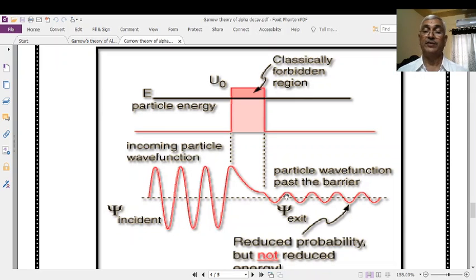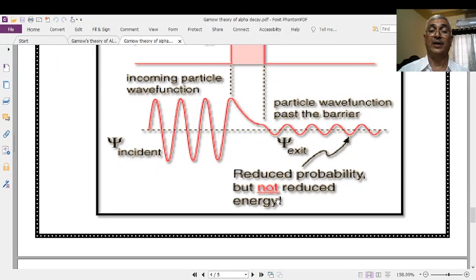This wave is energetically less when compared with the incident wave. Now the matter waves come out. It means that the particles are able to pass through the barrier, that is, they are said to tunnel through the barrier. That's why it is known as the quantum mechanical tunneling effect.